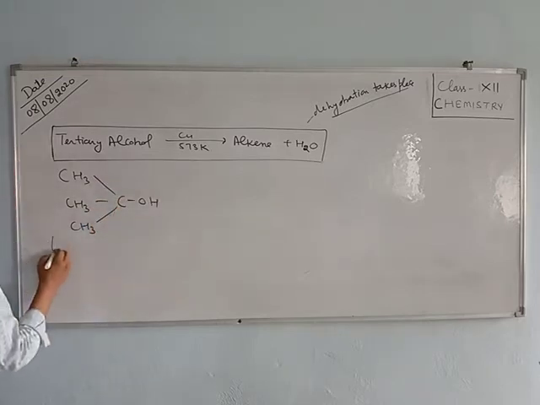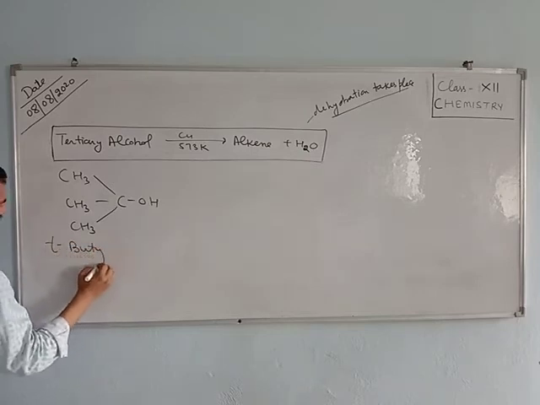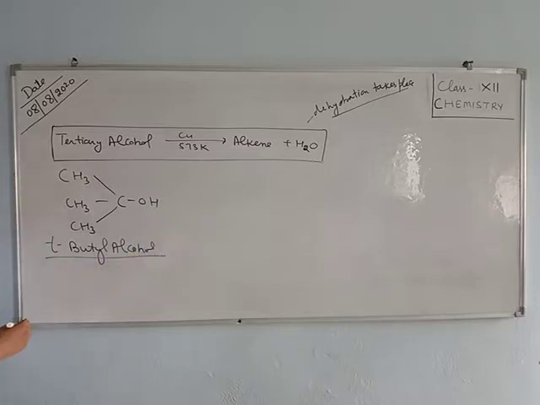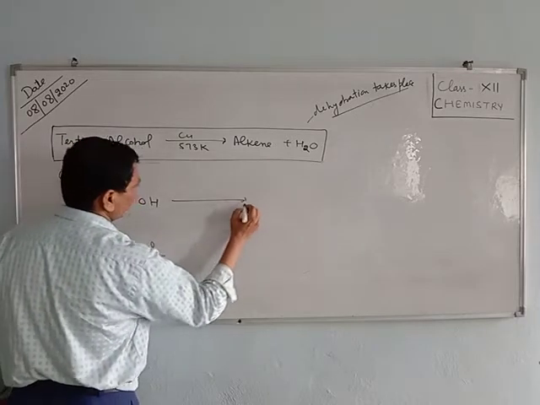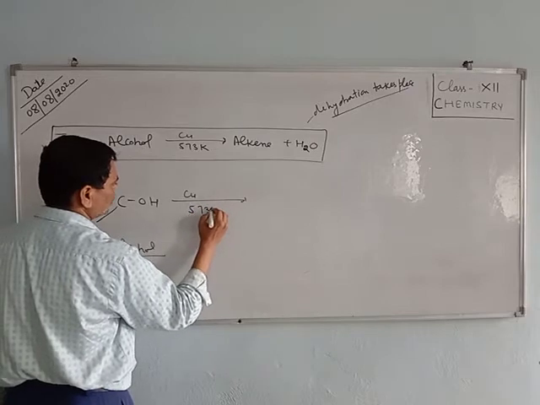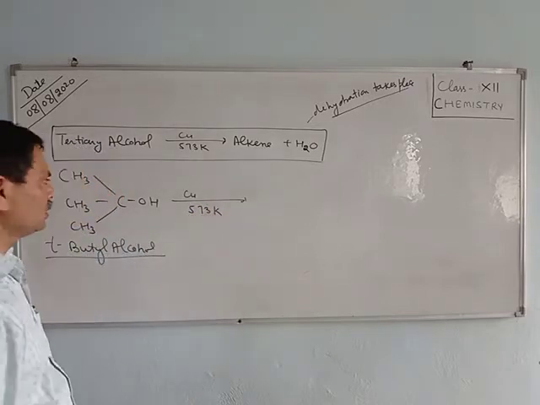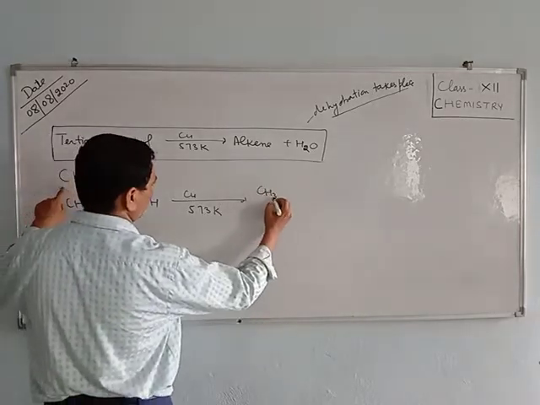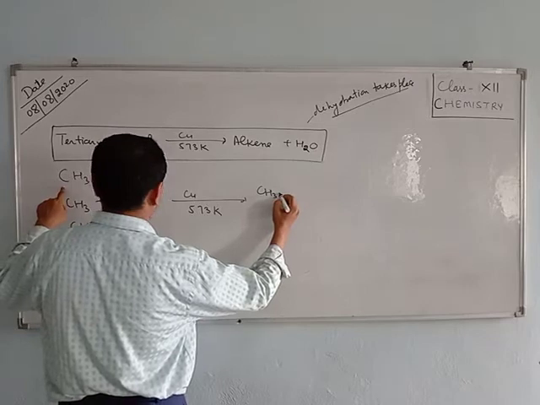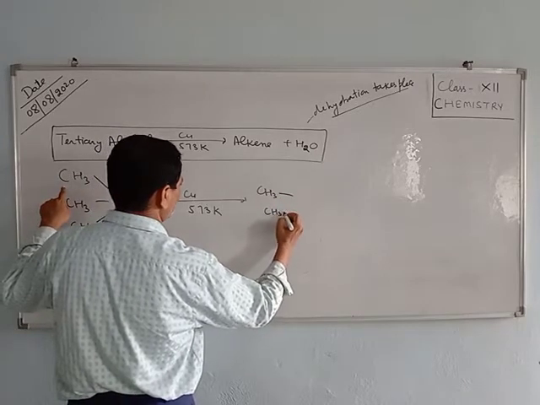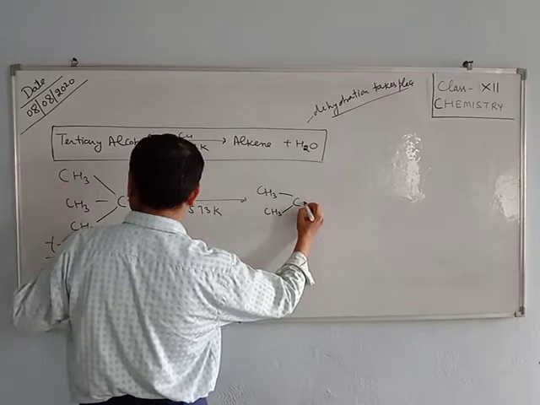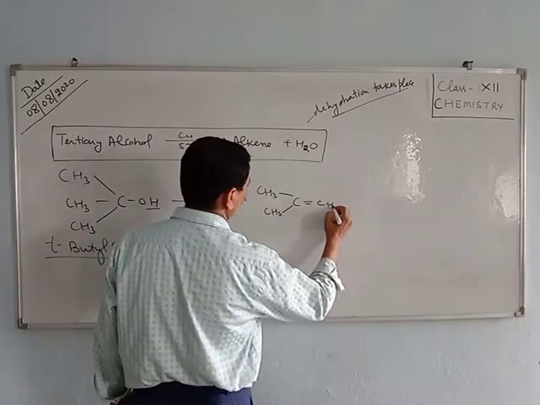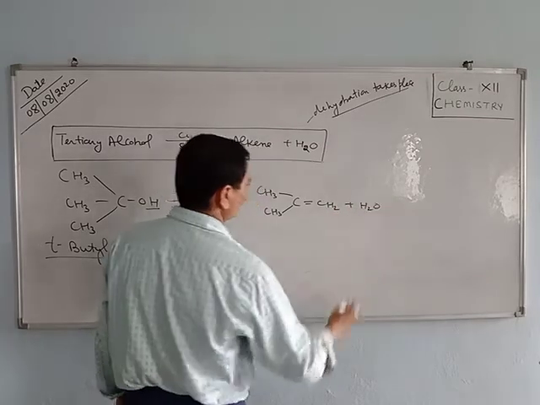The reaction: (CH3)3COH is called tertiary butyl alcohol, a common name. When it is heated at 573 Kelvin in the presence of copper, it gives alkene, like this one: (CH3)2C=CH2 plus H2O.